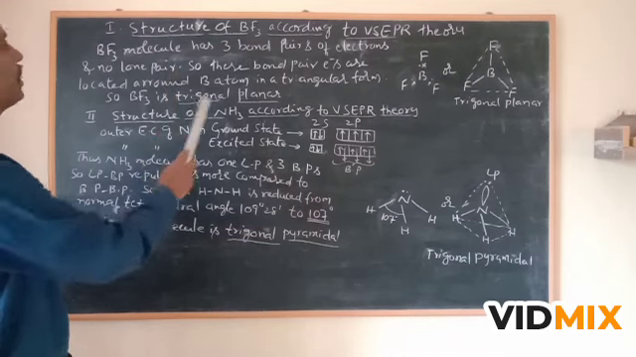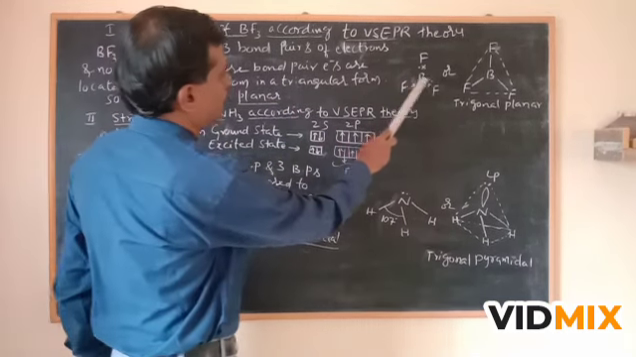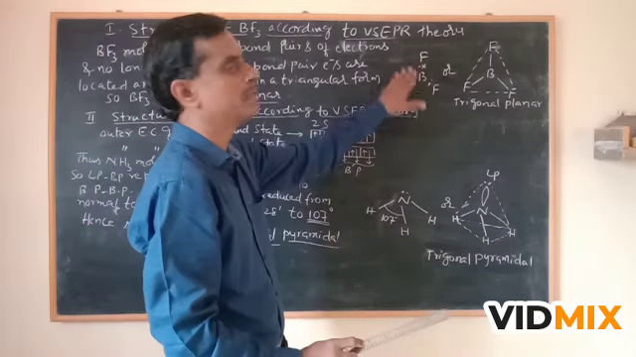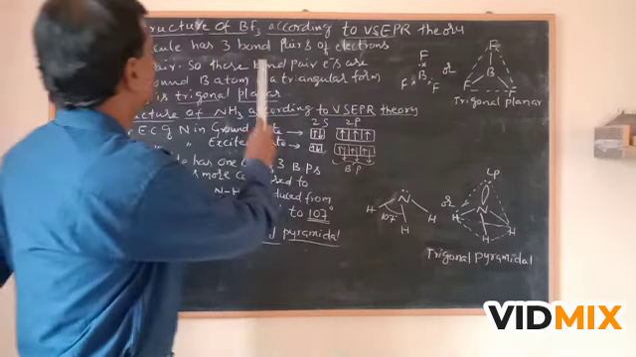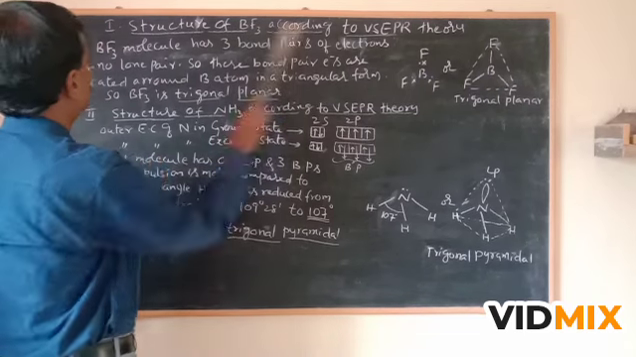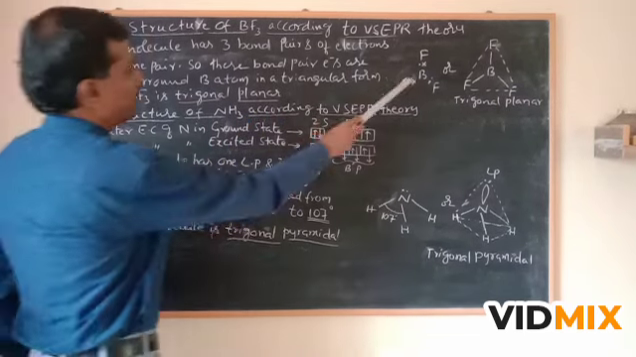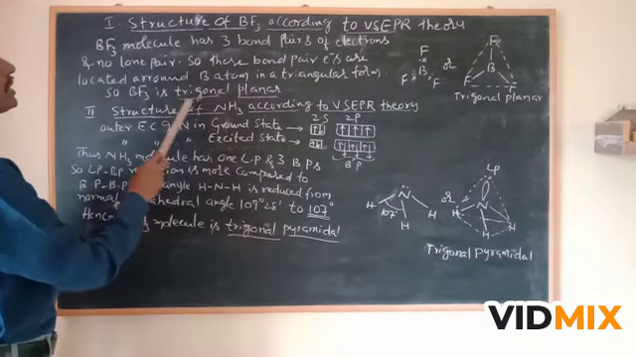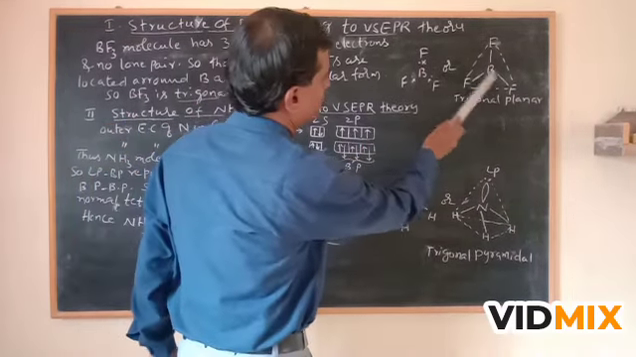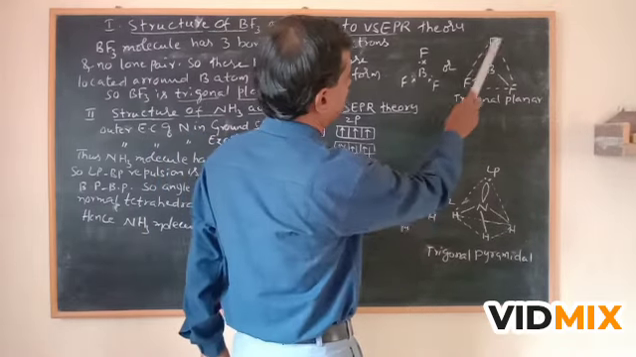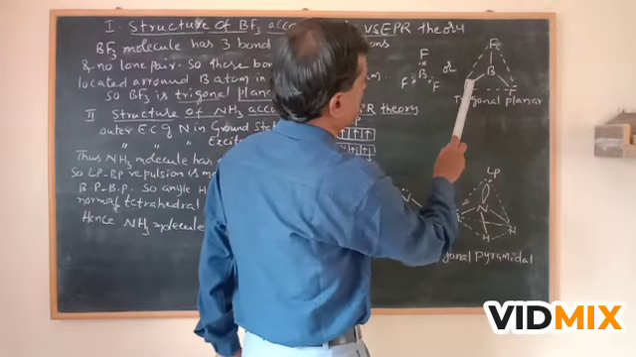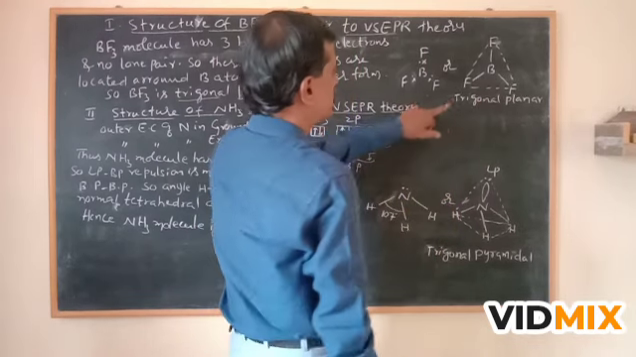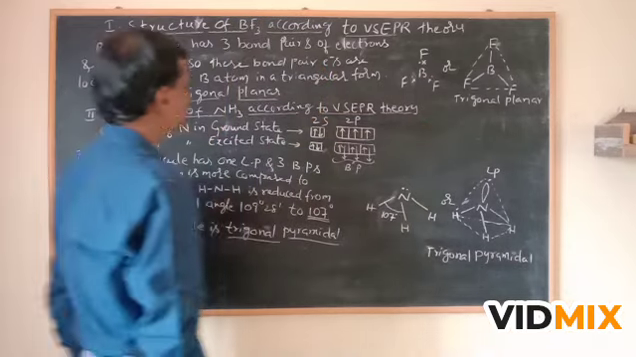Here, the BF3 molecule has 3 bond pairs of electrons and no lone pair; there is no free electron pair present. So these bond pair electrons are located around the boron atom in a triangular form. So BF3 is trigonal planar. Here we see it by drawing imaginary lines, and you will get the trigonal planar structure for the BF3 molecule.